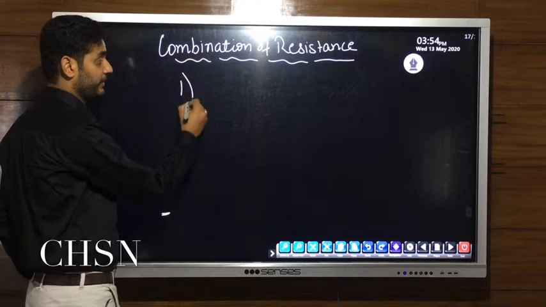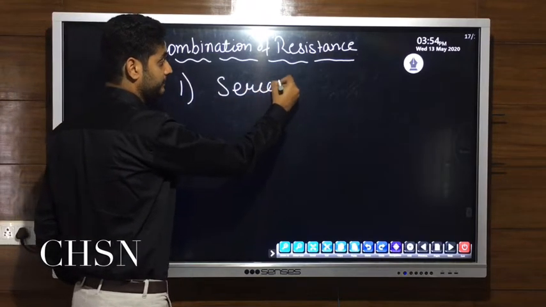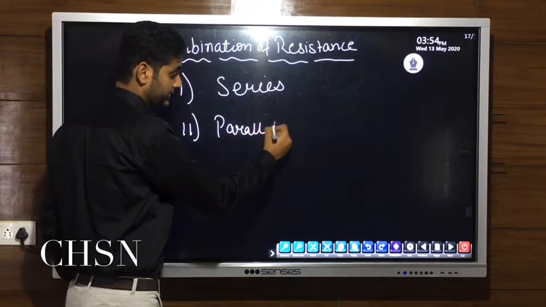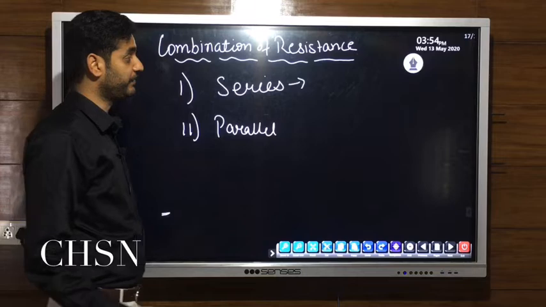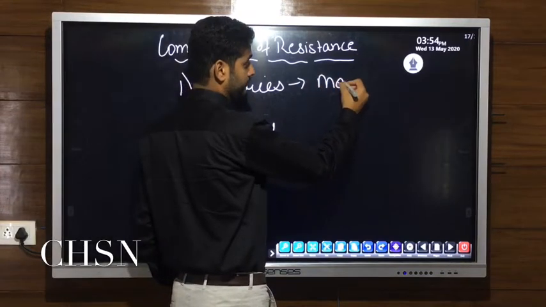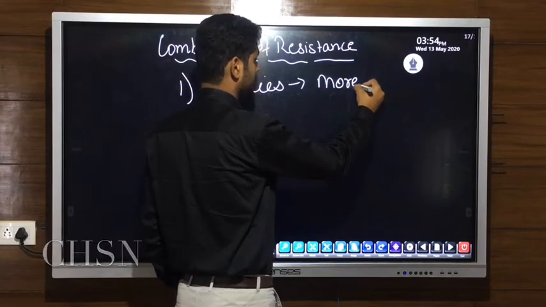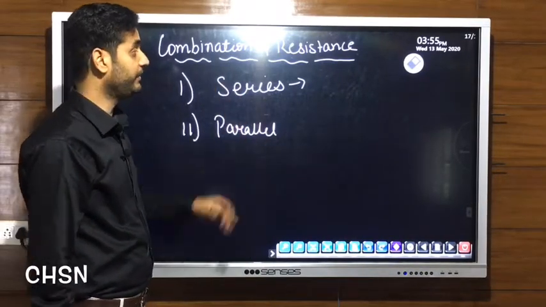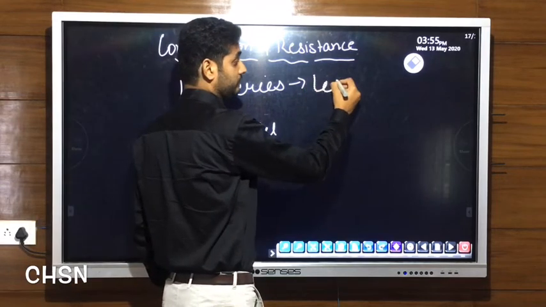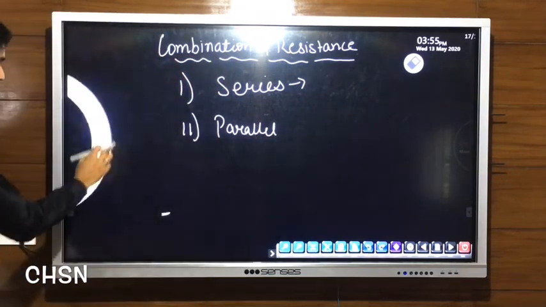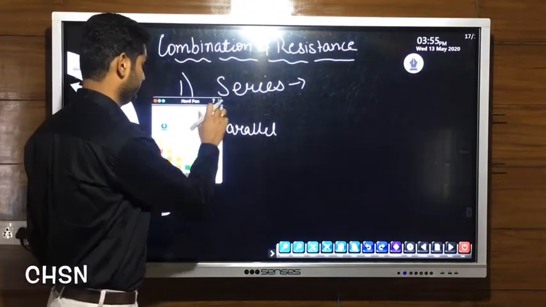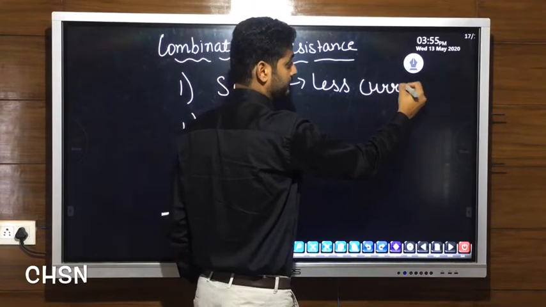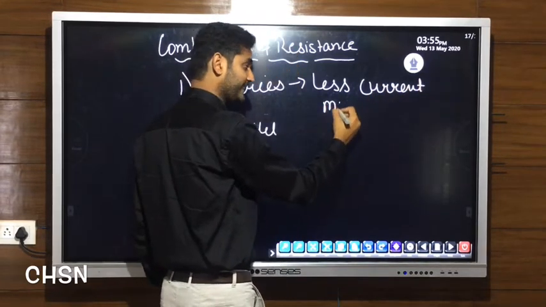We have two combinations of resistance. First one is series and second one is parallel. We use series combination when we require less current in the circuit and offer more resistance.